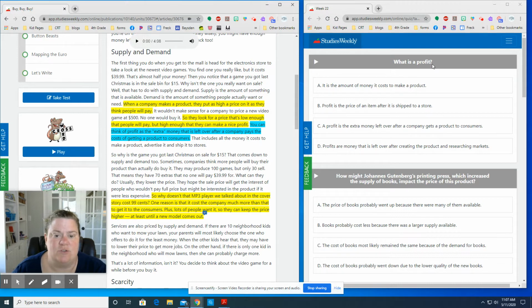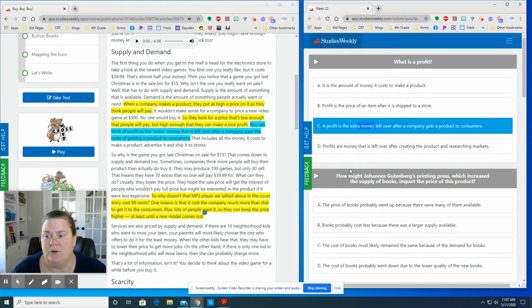This is a good definition question. So in your text, you want to look for the definition. So I see the word profit here and I see the word profit here. So what I would look at is this blue sentence. You can think of profit as the extra money that's left over after a company pays the cost of getting a product to consumers. All right, so profit is the price of an item? No. It's the amount of money that it costs to make? No. Profit is the extra money left over after a company gets a product to consumers.